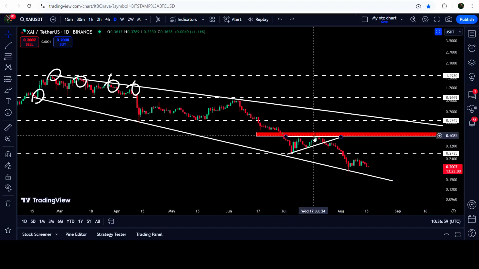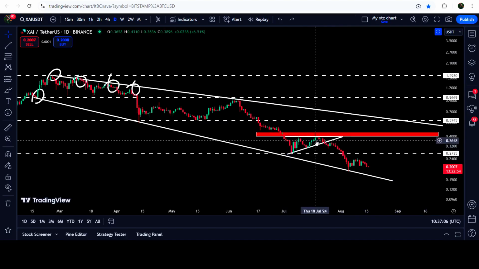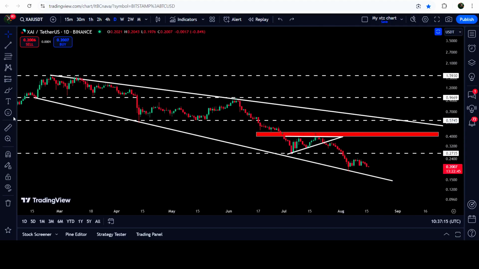We got rejection here, and finally we broke it down, and we also broke down the support of this descending triangle as well. This time the price line has formed another lower low than the previous low. At the same time, a double bullish divergence signal was flashed on this daily time frame chart, as the price line formed this low here, and the next low was formed lower than the previous one.